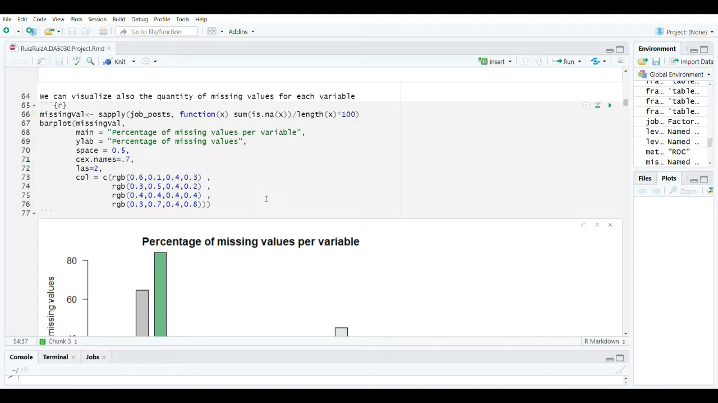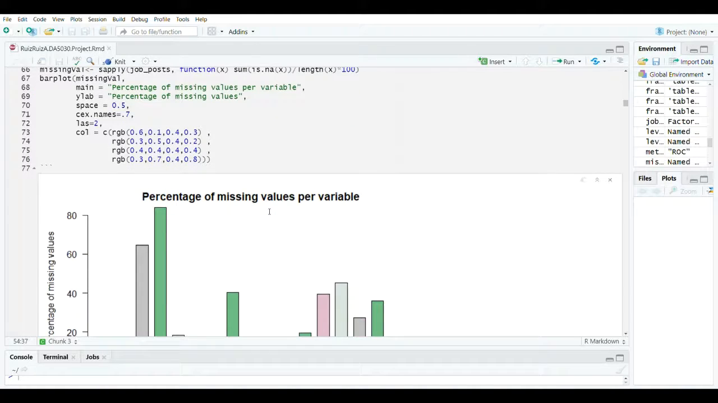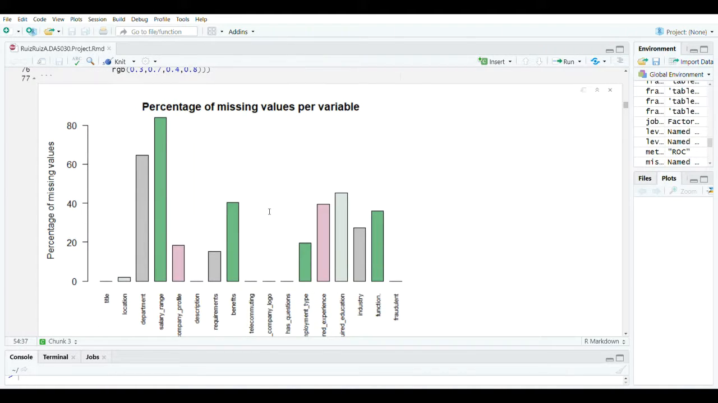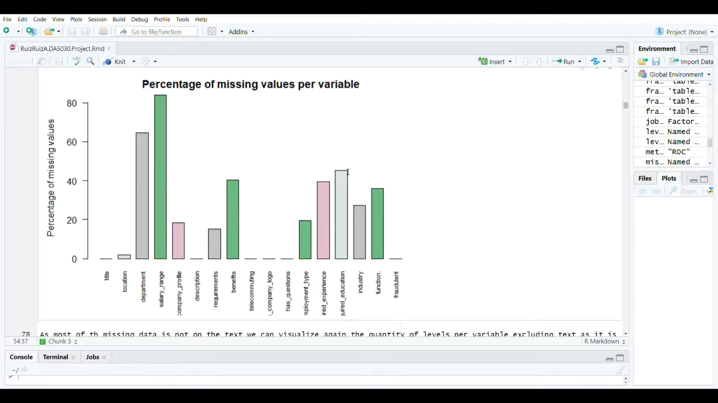If we continue with our visualizations, here we have another bar plot that shows the percentage of missing values that we have per variable, and we can see that there are variables that have more than 40% of missing values, like department, salary range, and required education. Those are things that we have to consider also when we are going to do our data cleaning and selection of features.